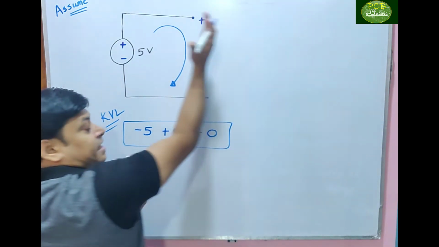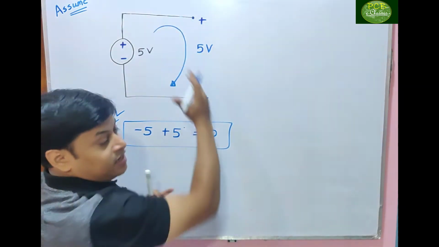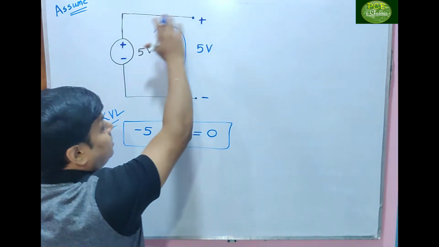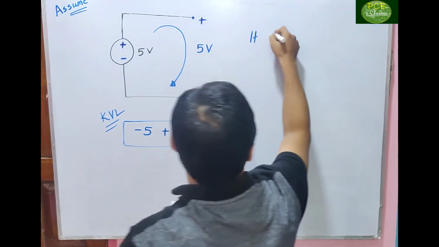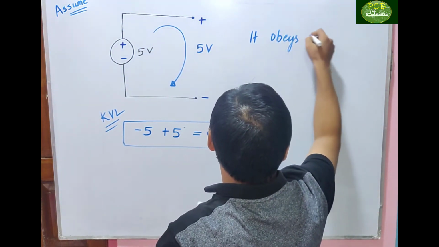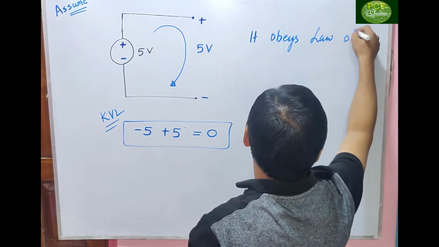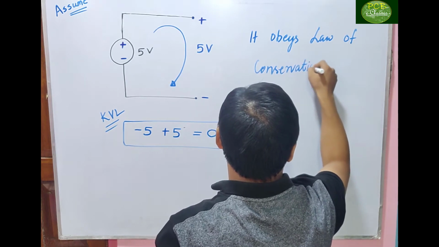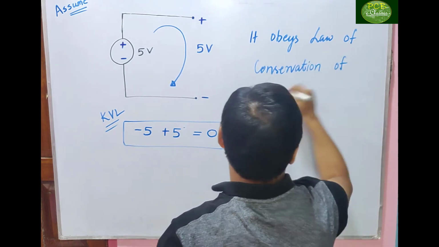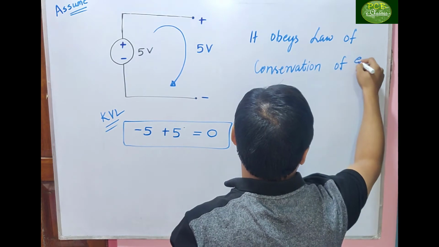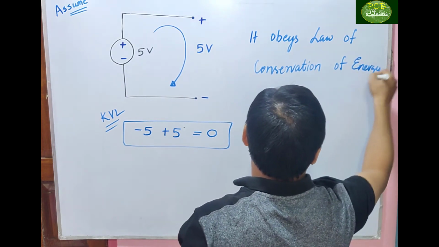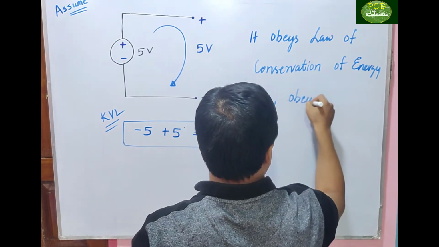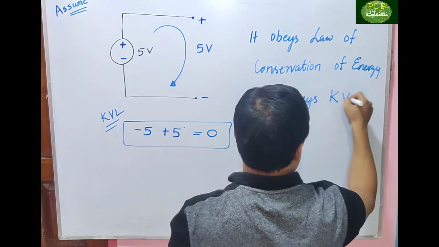Whatever element will be connected to it, the same amount of energy will be fed. That means it obeys the law of conservation of energy. Thus it obeys KVL.